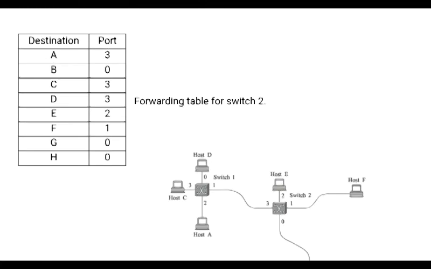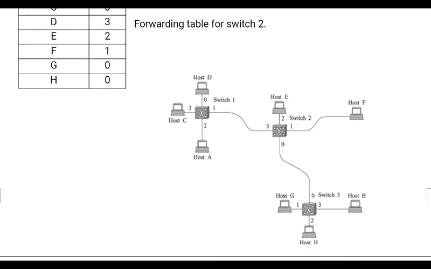So here you are going to write that. Whenever the destination address is B, this packet is going to be forwarded on port number 0. G and H are also forwarded on port number 0. Is it clear? So in this way each switch maintains its own forwarding table, or routing table, for all the hosts which are present in the network. Now you prepare the forwarding table for switch 1 and the forwarding table for switch 2.